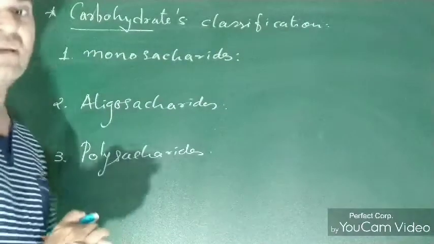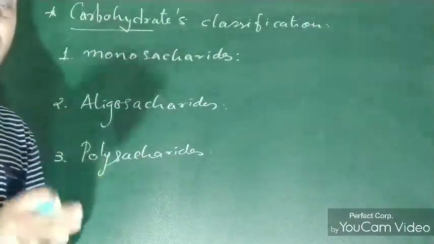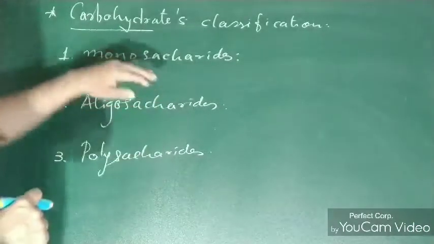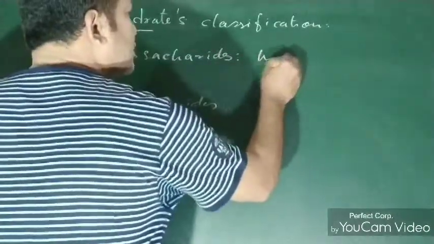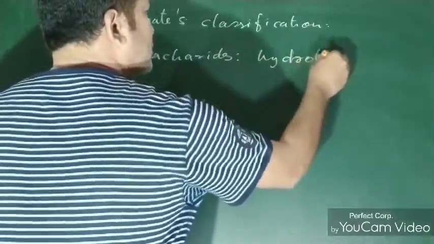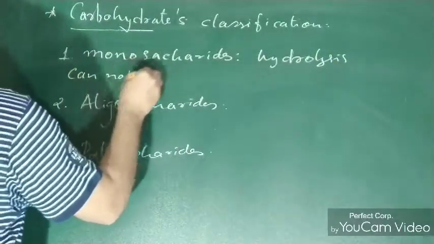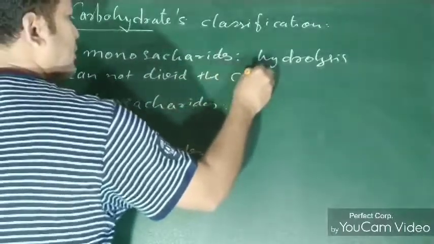So if the hydrolysis of the carbohydrate cannot divide the carbohydrate, then it is known as a monosaccharide.